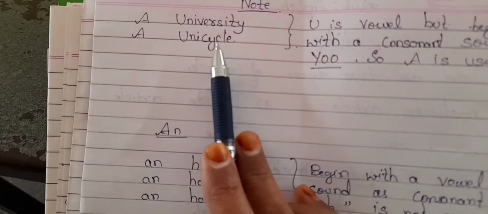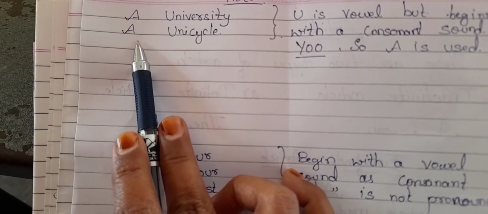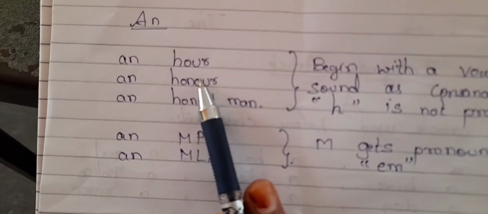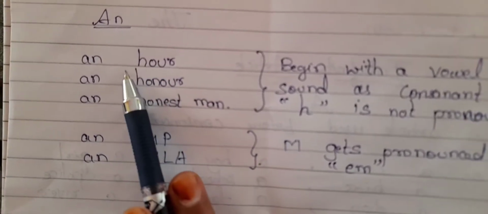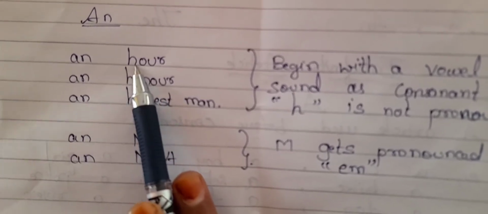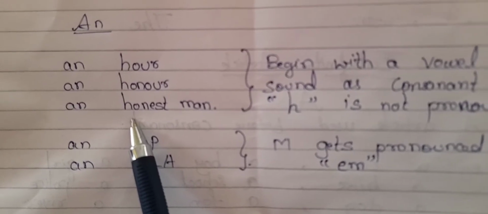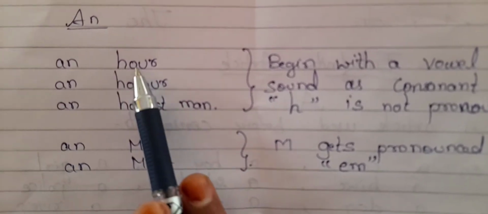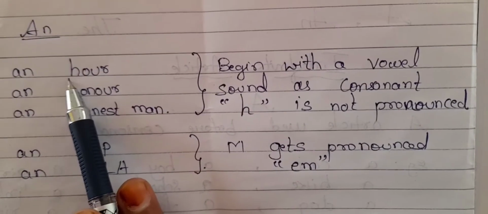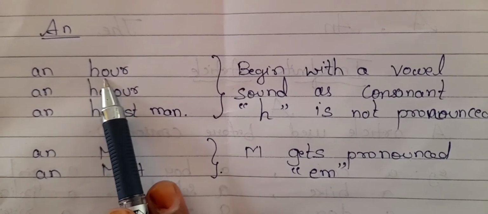That's why for university and unicycle, which article should you add? A. You have to put which article? A. See, here also the same. Hour, see, hour begins with a vowel sound. What will happen? You will think that H is what? Consonant. But when you pronounce hour, H becomes silent, means H is not pronounced. H will become a silent letter.